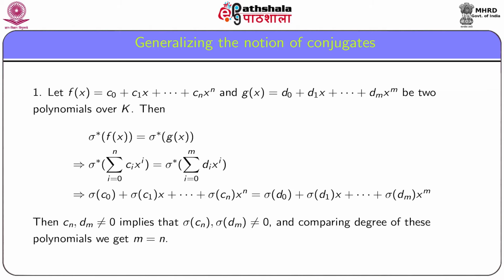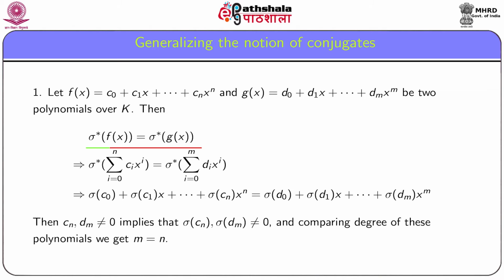To check that sigma star is 1 to 1, consider two polynomials f(x) and g(x) over K, and suppose that they are c0 plus c1 x plus so on plus cn x to the power n and d0 plus d1 x plus so on plus dm x to the power m.